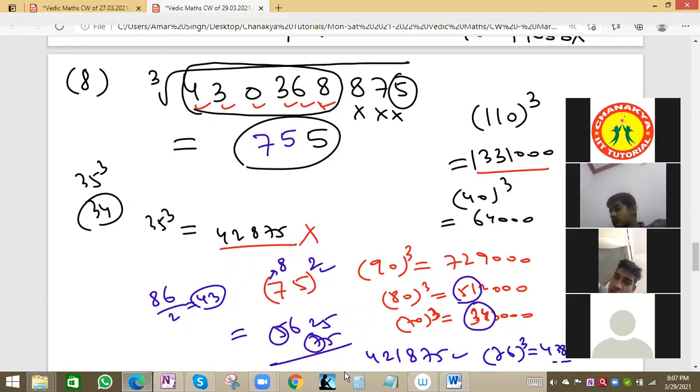The number was higher than this now, on the higher side. So we can take these values 90, 80, 70, and 51, 34 is 86. So 86 half is 43. So you can directly try for 75. So 75 cube will give the answer. The value will be less than 430,368.